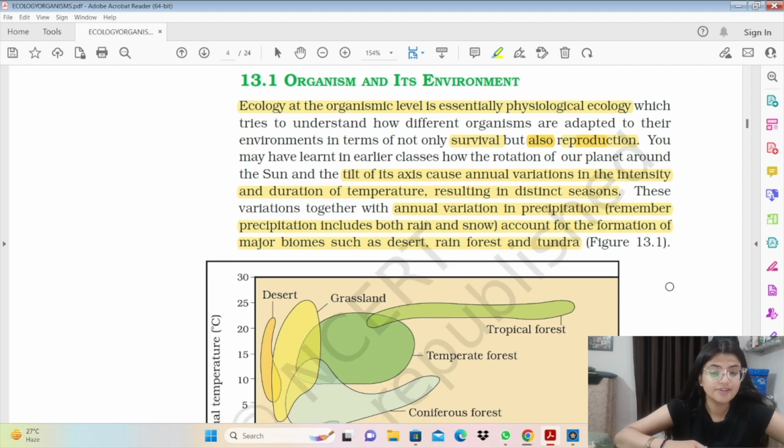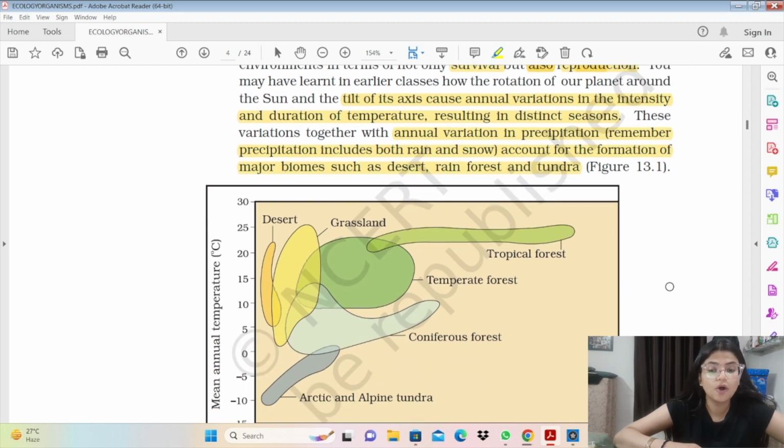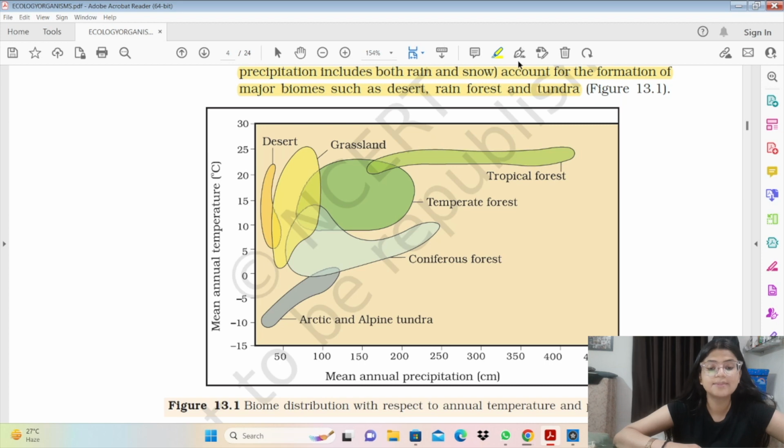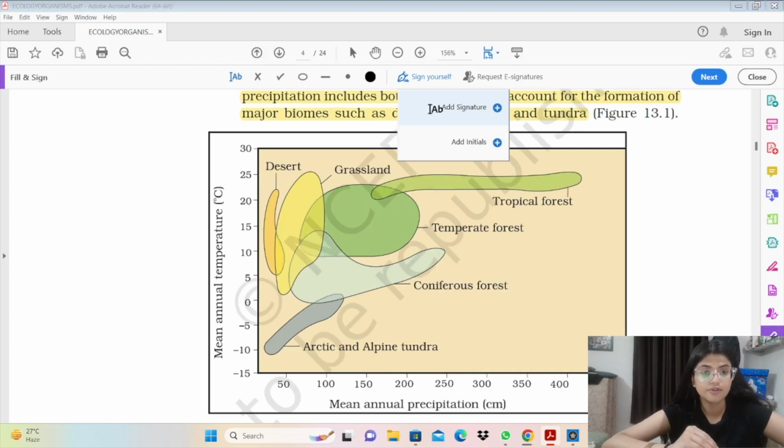So there is a graph given in NCERT which plots mean annual temperature against the mean annual precipitation, and इसमें different biomes given हैं. So these biomes, जब variations आती है हमारे रेनफॉल में और टेम्परेचर में, these conditions determine and form different biomes, and different biomes are also constituents of different habitats.